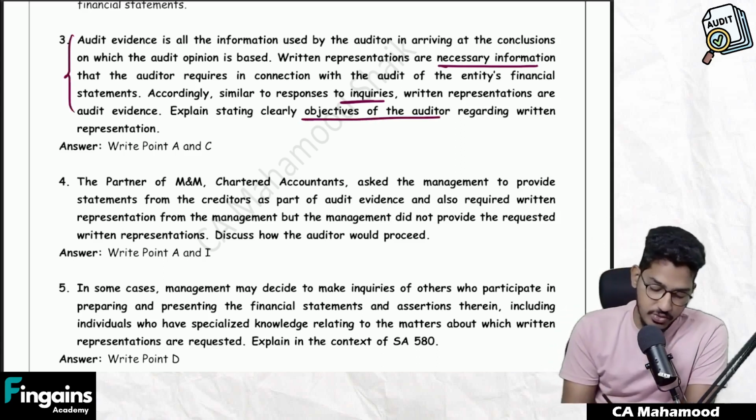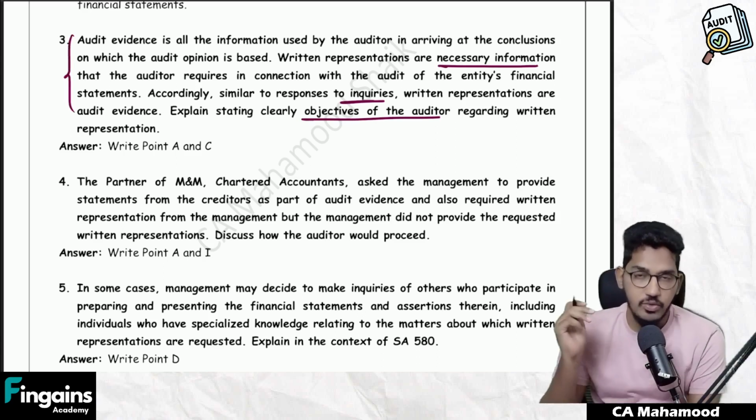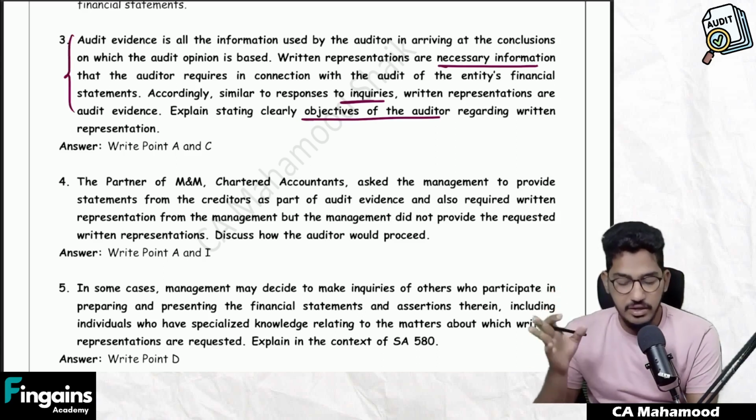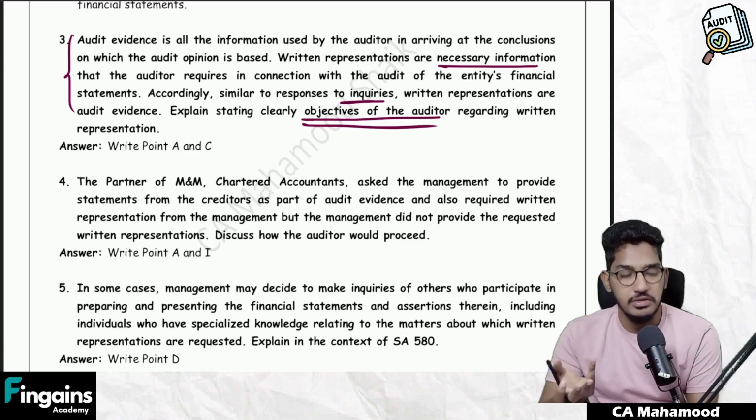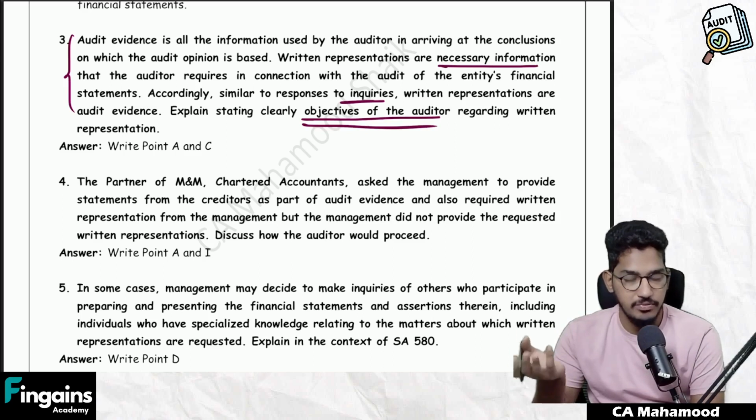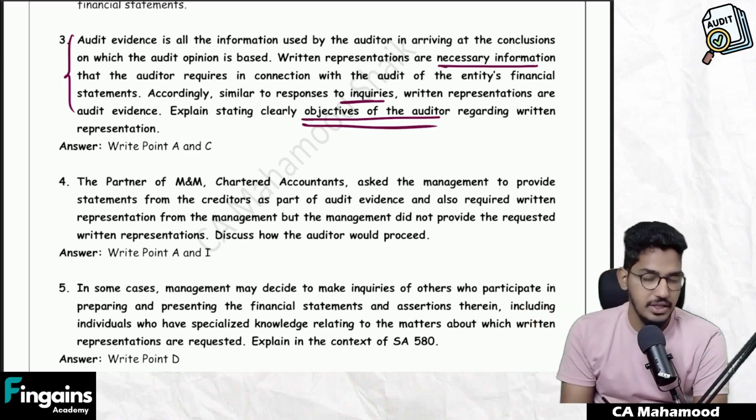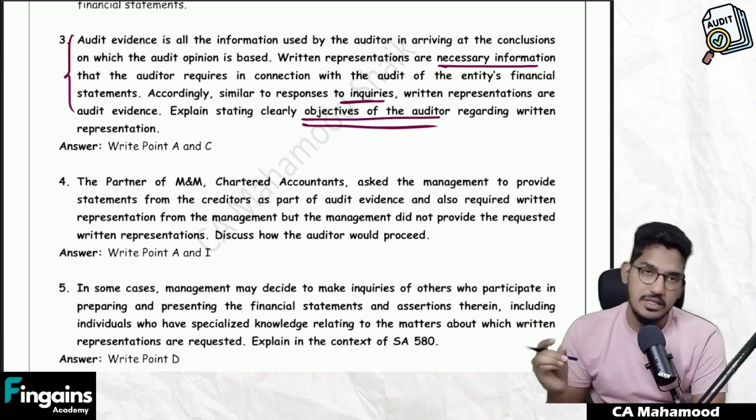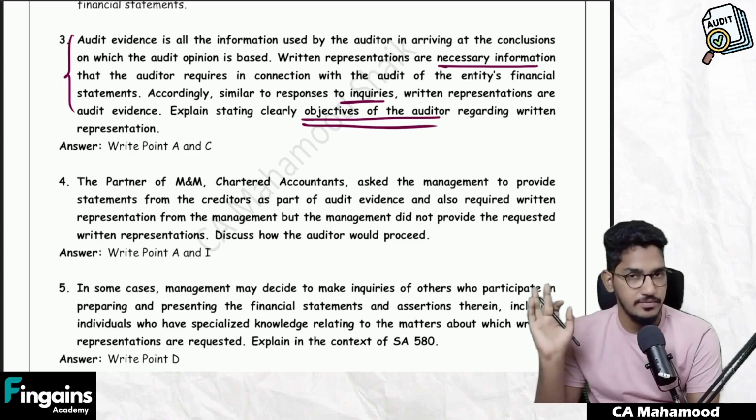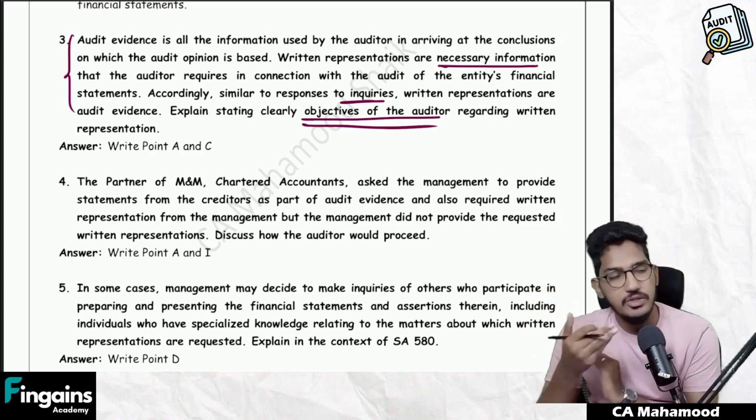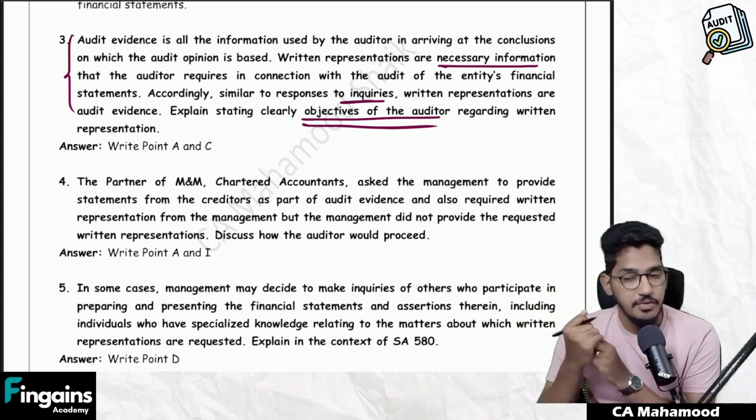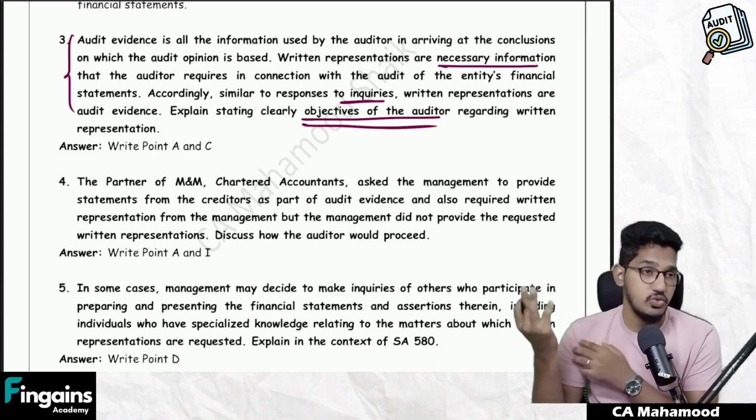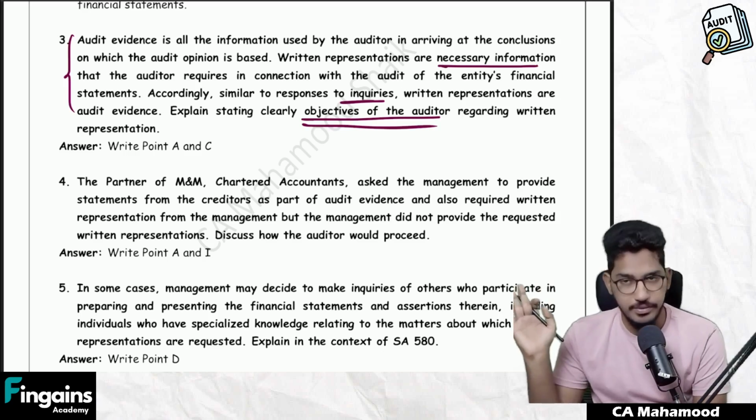See how much useless content they have given. Then finally, what is the ultimate question they are coming to? What are the objectives of the auditor regarding written representation? So just write the meaning of written representation, then write the objectives paragraph. Sometimes the questions will be very lengthy like this, but if you read the last line, you will be able to write the correct answer. That's why I continuously tell you, don't panic looking at the size of the question. When the size of the question is big, the chances are the question is very straightforward.